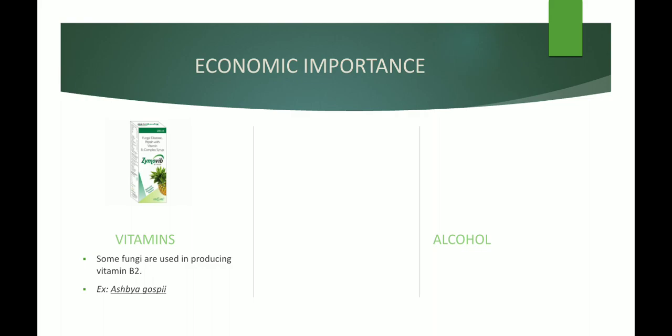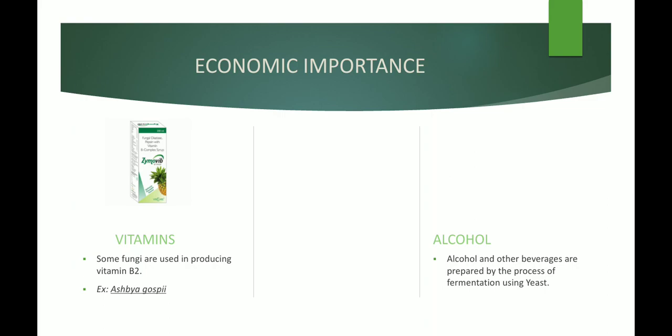The last one is alcohol. Yes, alcohol and other beverages are prepared by a process called fermentation, and yeast plays a major role in this. When we are using grapes, wine or any such kind of beverages are prepared with the help of yeast and by carrying out the process of fermentation.